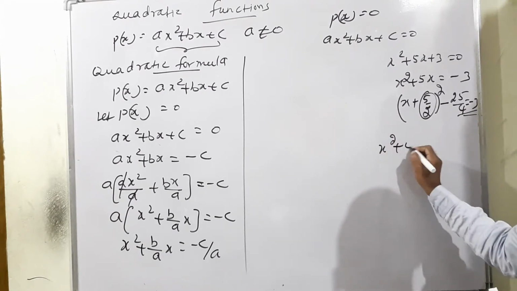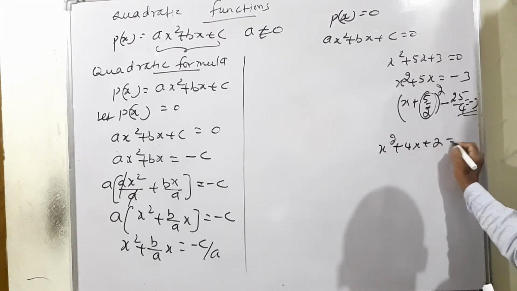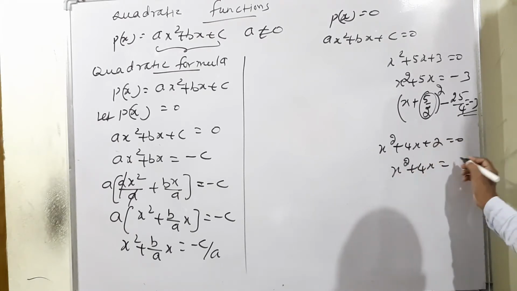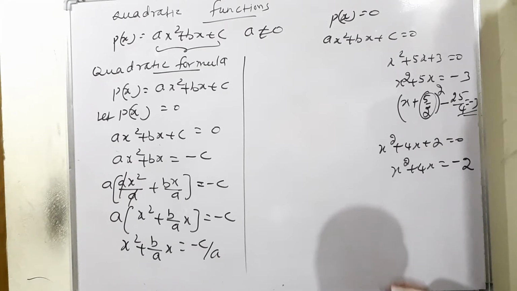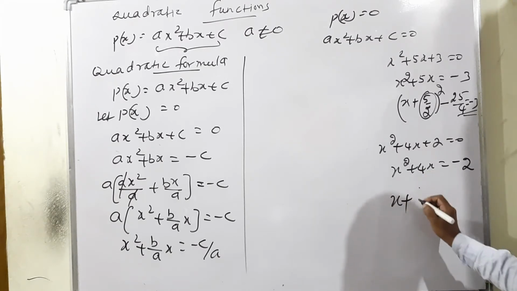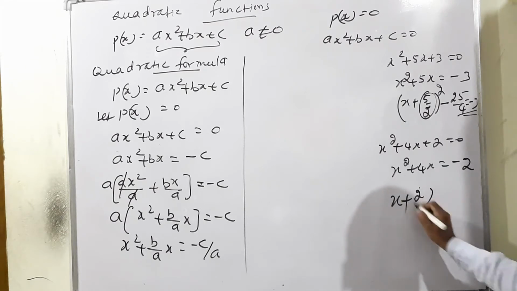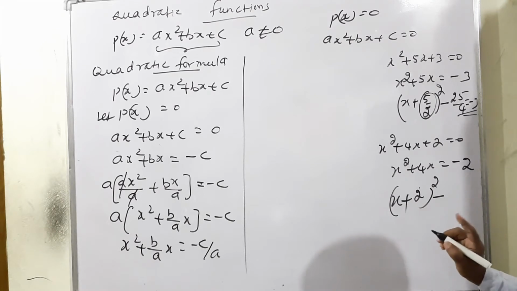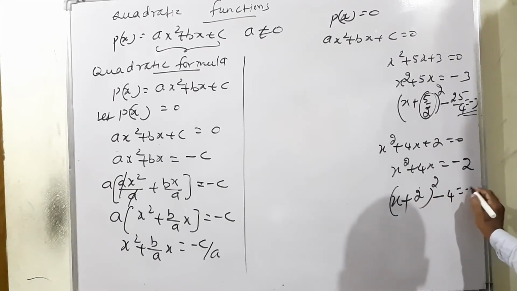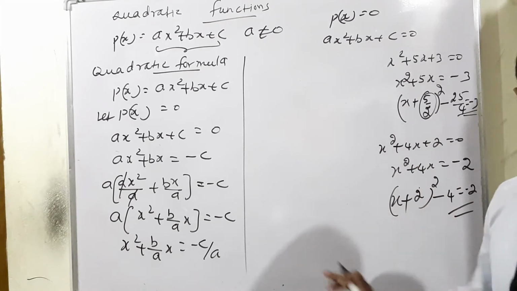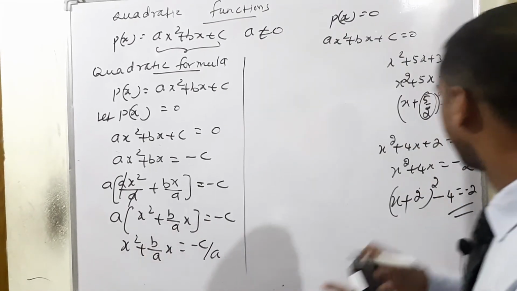So x square plus 4x plus 2 is equal to 0 means x square plus 4x plus 2, bring it to the opposite side means minus 2. The same condition, plus sign means plus, 4 means 4 by 2, that is 2. So x plus 2 the whole square, outside minus should be written, then 2 square will be 4 is equal to minus 2. This is the way. This is called the completing square method. I am moving to apply here. Listen very carefully.